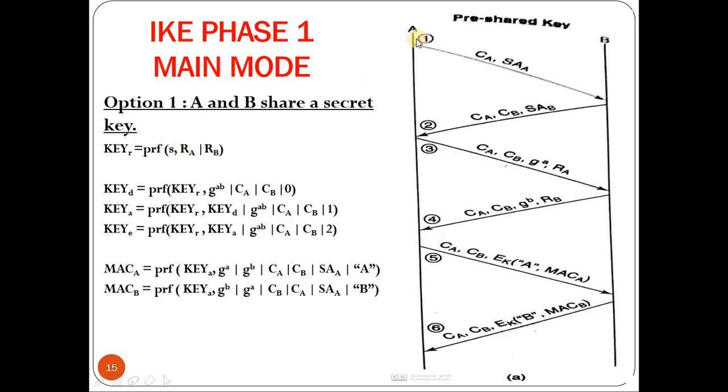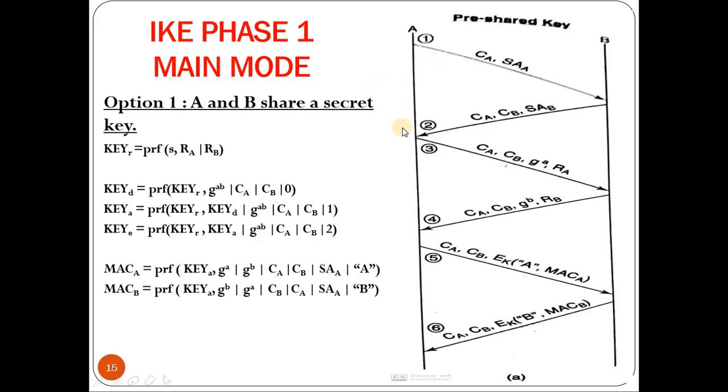A will send a message to B that comprises 2 components, CA and SA of A. CA indicates the cookie of A and SA indicates the cryptographic algorithm proposed by A. On receiving this message, B will generate the second message, which comprises CA obtained from the first message, CB, which is the cookie of B, and the SA of B, which indicates the cryptographic algorithm proposed by B.